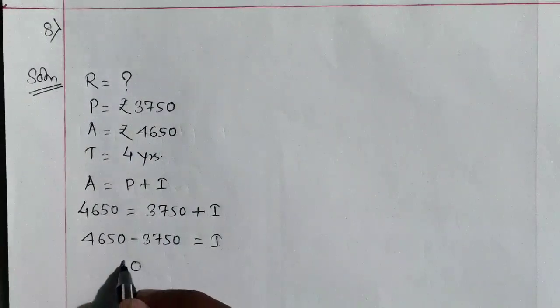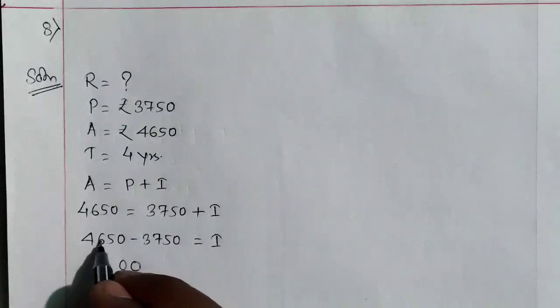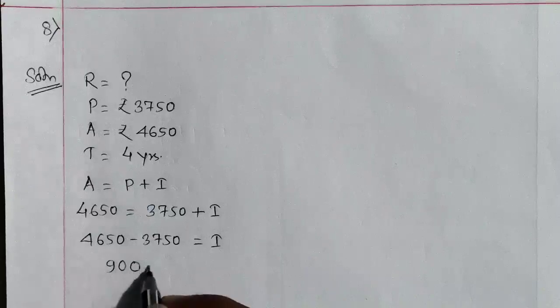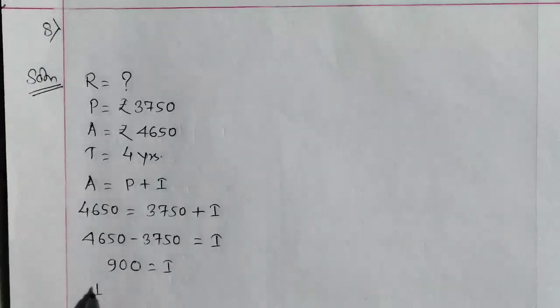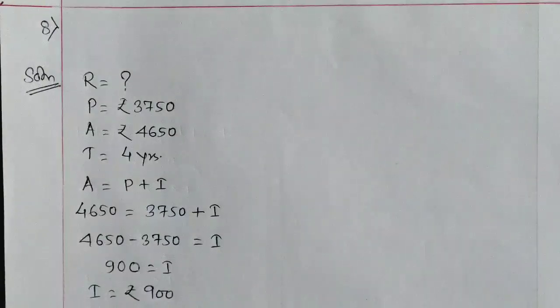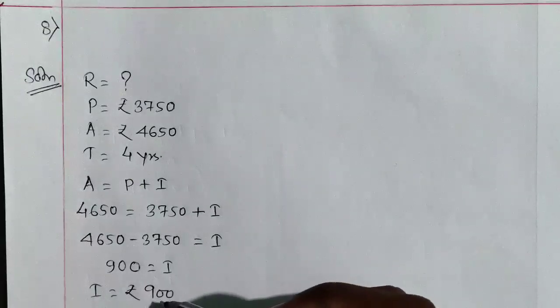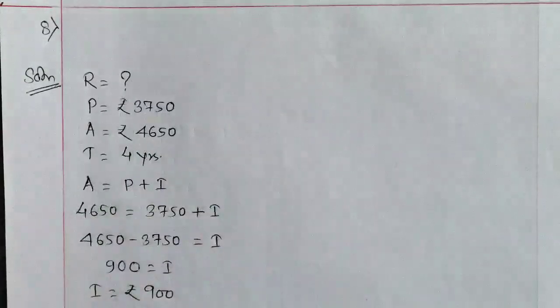0 minus 0, 0. 5 minus 5, 0. 6, carry 1, 16. 16 minus 7, 9. Therefore, interest is calculated. The value of interest is rupees 900. And we have to calculate rate. That's why we calculated interest earlier, because in the formula of interest only we can find rate.